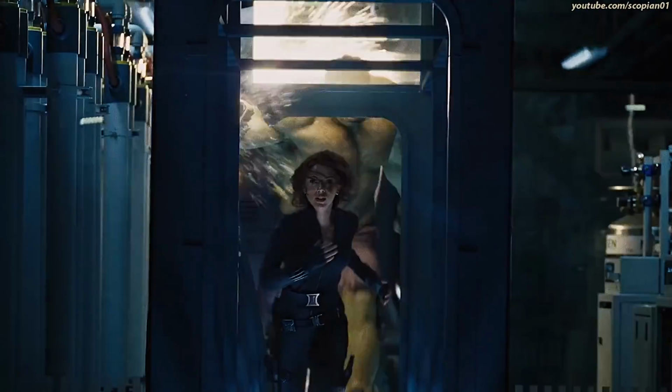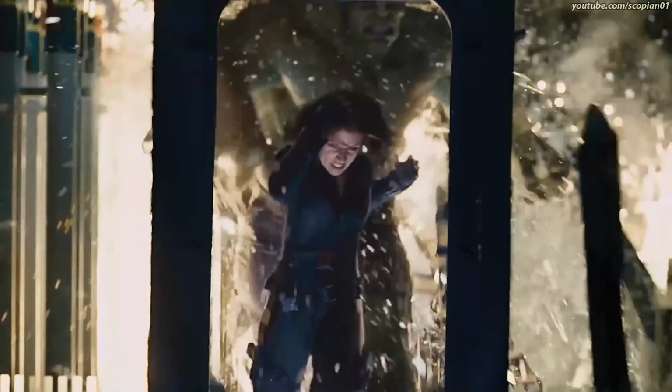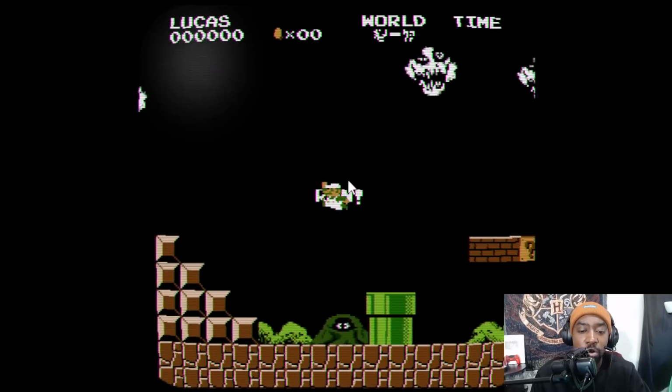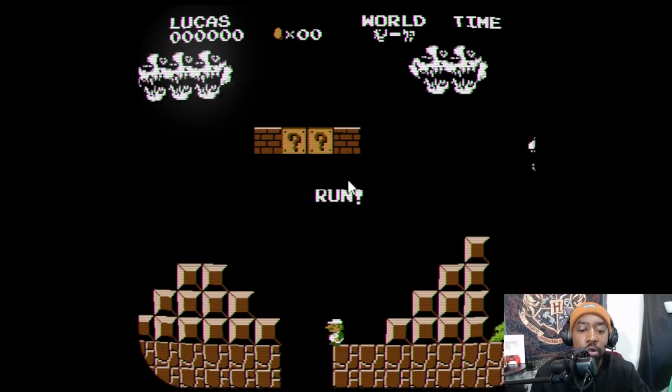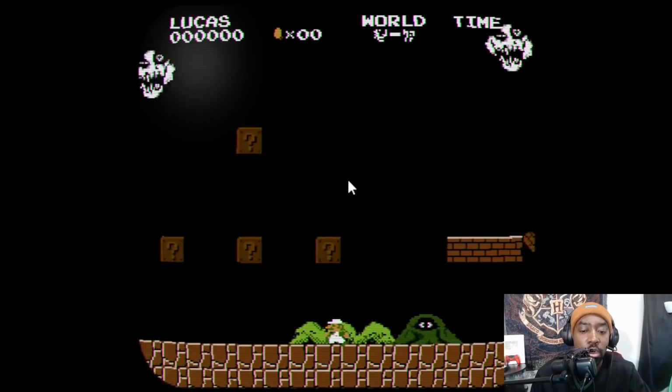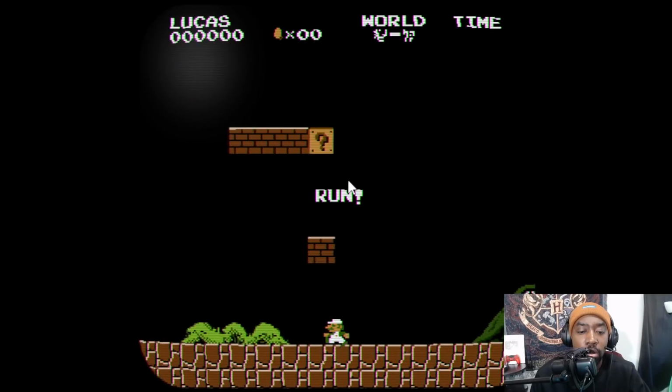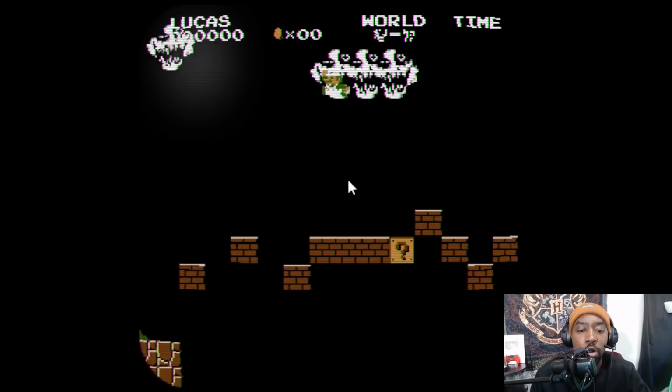Mario 85 is basically like the Incredible Hulk in that Marvel movie where he's chasing Black Widow and nothing is stopping him. I mean, this guy is breaking through bricks, through pipes, he's jumping over these holes, and even if he falls in them, he just jumps right back out. He's basically unstoppable, so you just have to not miss any of your jumps and time everything perfectly, or you are going to get caught.